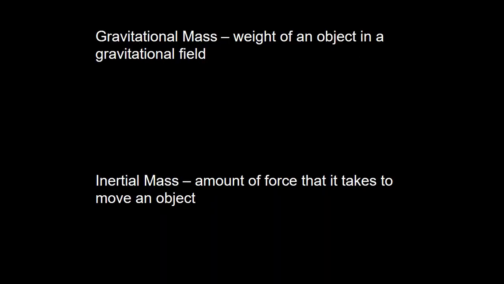So Newton had now presented two ways to describe mass. The first was describing mass in terms of a gravitational field. An object with a mass is affected by the gravitational field of whatever body it is on, and we call this the gravitational mass. There is also the idea of inertia, and that is a certain amount of force required to change the motion of an object, which we refer to as the inertial mass. So Newton had these two theories to describe the same phenomena.